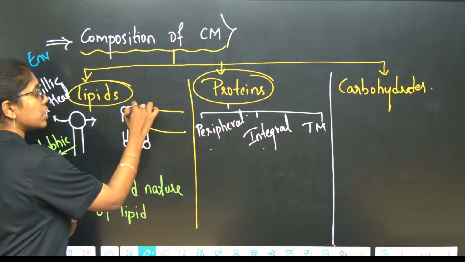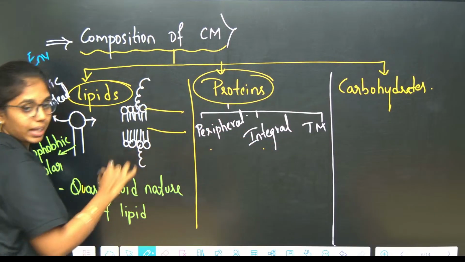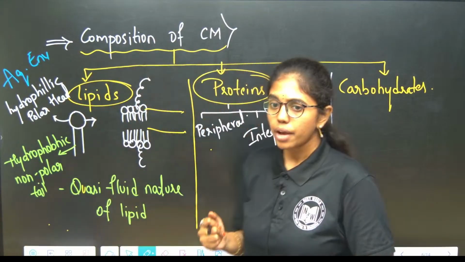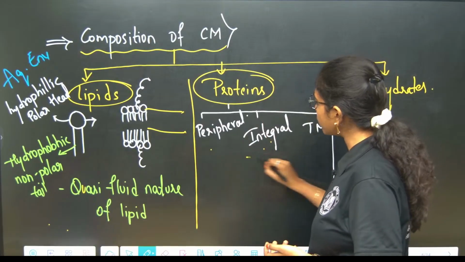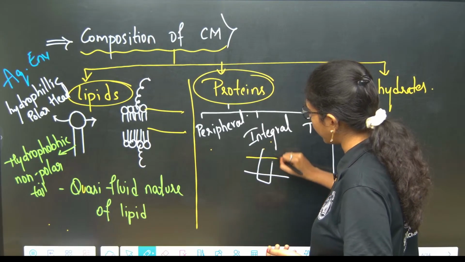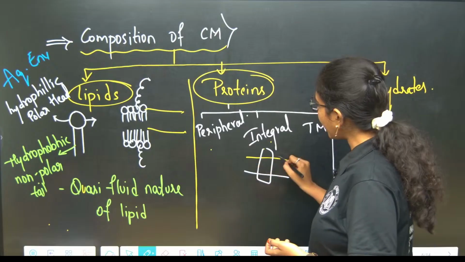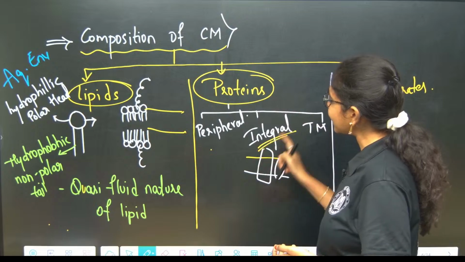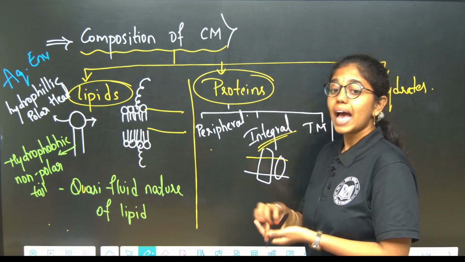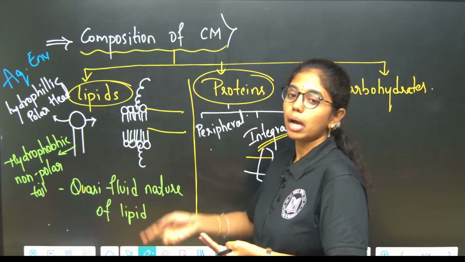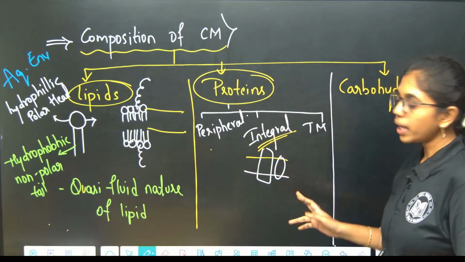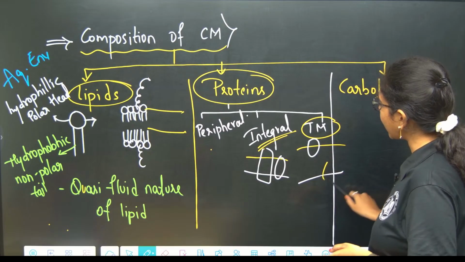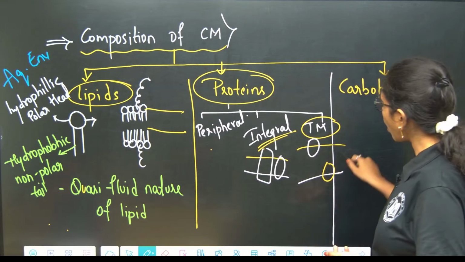Peripheral proteins are present on either end of the lipid bilayer. They can be extracted easily with the help of detergents. Whereas integral proteins will transpan both sides of the lipid bilayer, and they are embedded inside the lipid bilayer membrane. That is why they are called integral proteins, and their extraction is difficult when compared to the peripheral proteins.